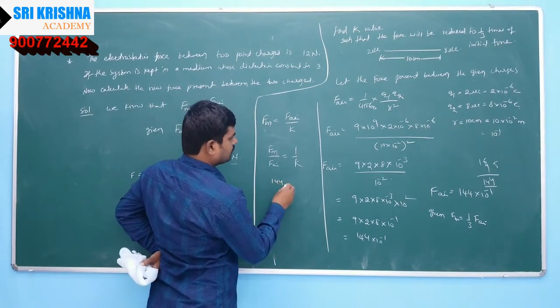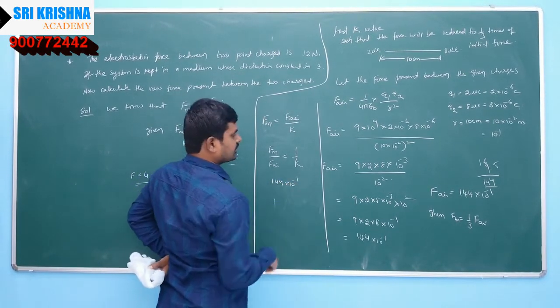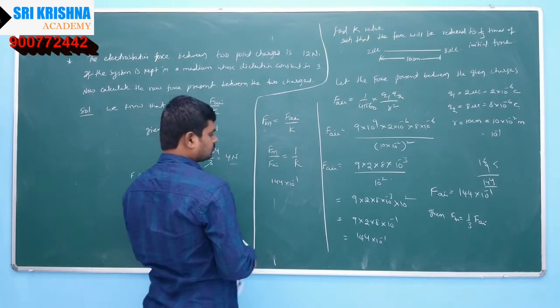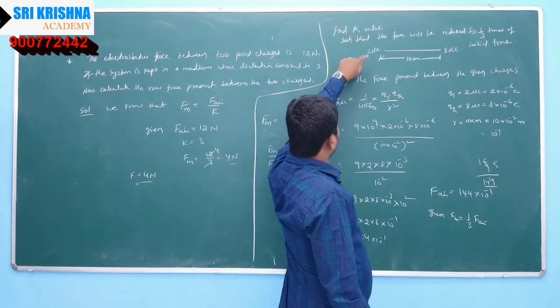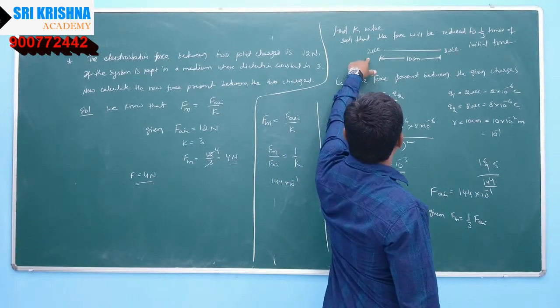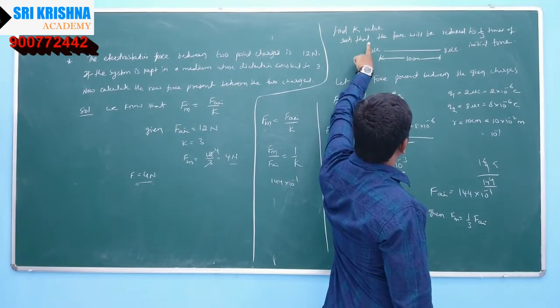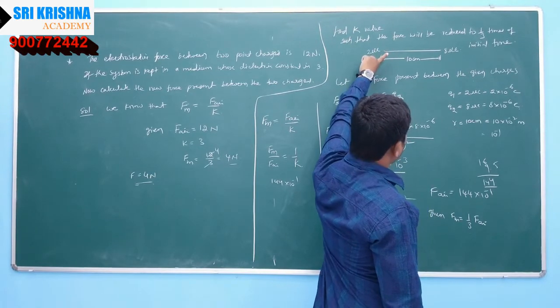Let us check once again. Find the K value such that the force will be reduced to 1 by 3 times.